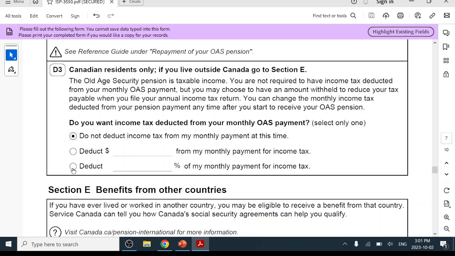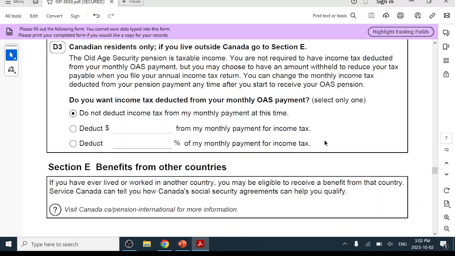If you choose the other option, then they will deduct an amount of tax from your monthly payment, which is a little bit complicated. So choose the first choice, that will be more simple. You just need to do the income tax filing by the end of the tax year, and have an accountant do that for you.